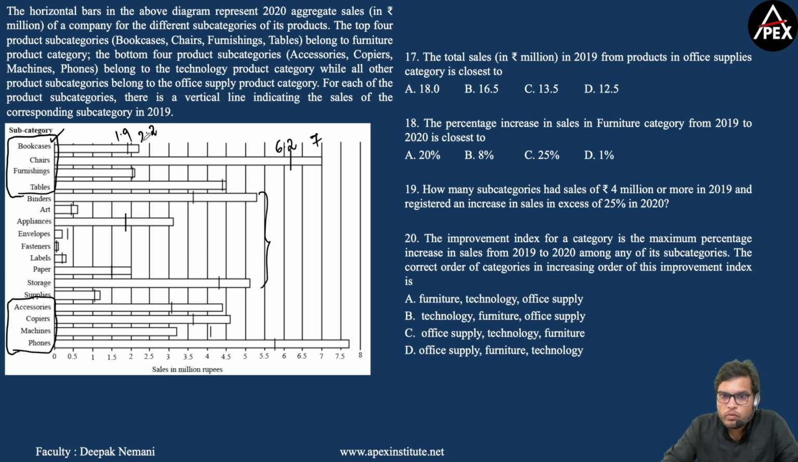Now coming to the 19th question. How many subcategories had sales of 4 million or more in 2019 and registered an increase in sales in excess of 25% in 2020? Again, an easy question. Now coming to question 20, the improvement index for a category is the maximum percentage increase in sales from 2019 to 2020 among any of its subcategories. The correct order of categories in increasing order of the improvement index is. So this is again an easy question.